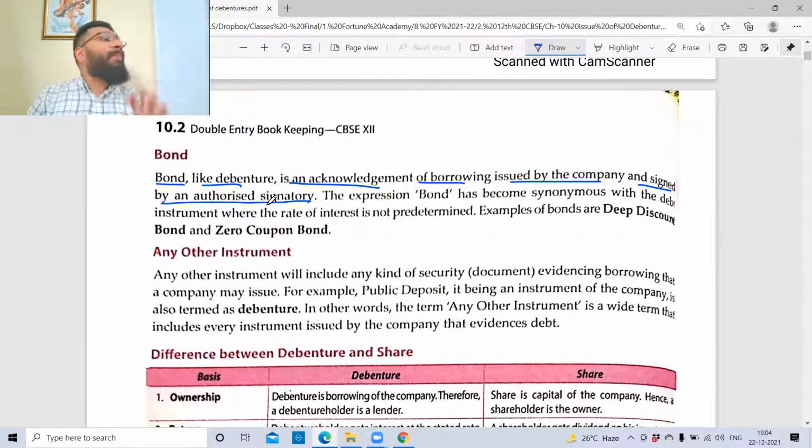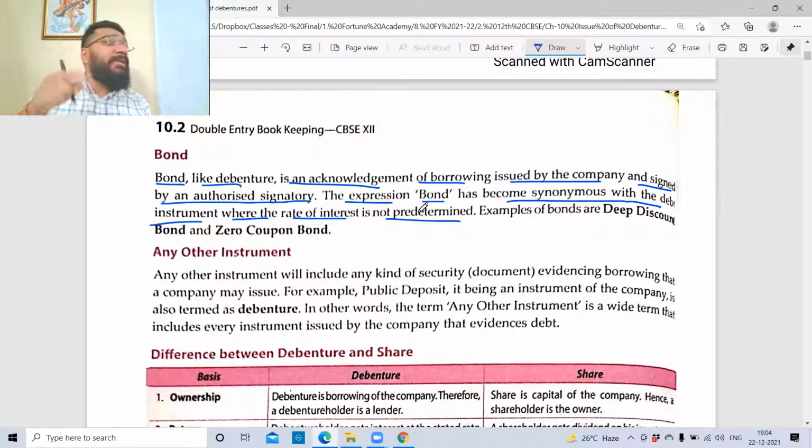For bond, there are no practical questions. There's only a small theoretical part that is given. The expression bond has become synonymous with the debt instrument where the rate of interest is not predetermined. So in bond, the rate of interest, unlike debentures, is not predetermined.